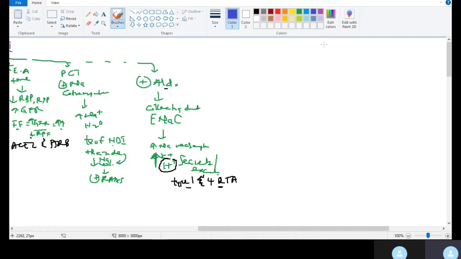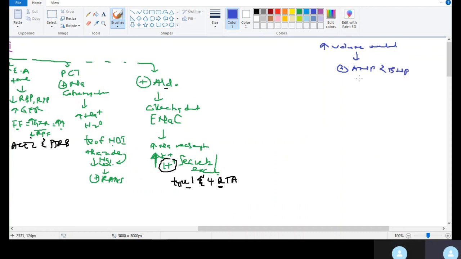So their signal is going to be volume overload, right? If there's increased volume, that will stretch the heart, because there will be increased blood to the heart, and we're going to release what? We're going to release ANP, and we're going to release BNP.